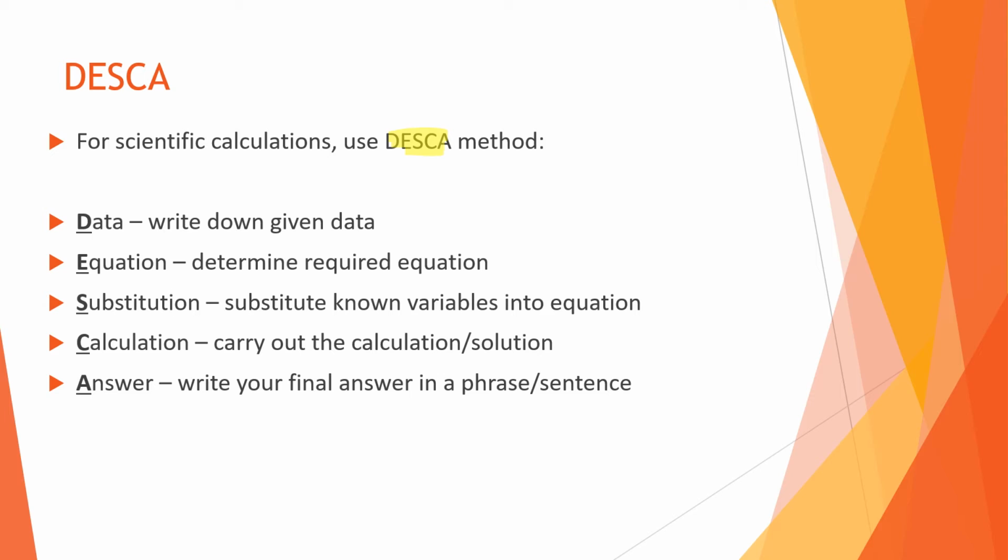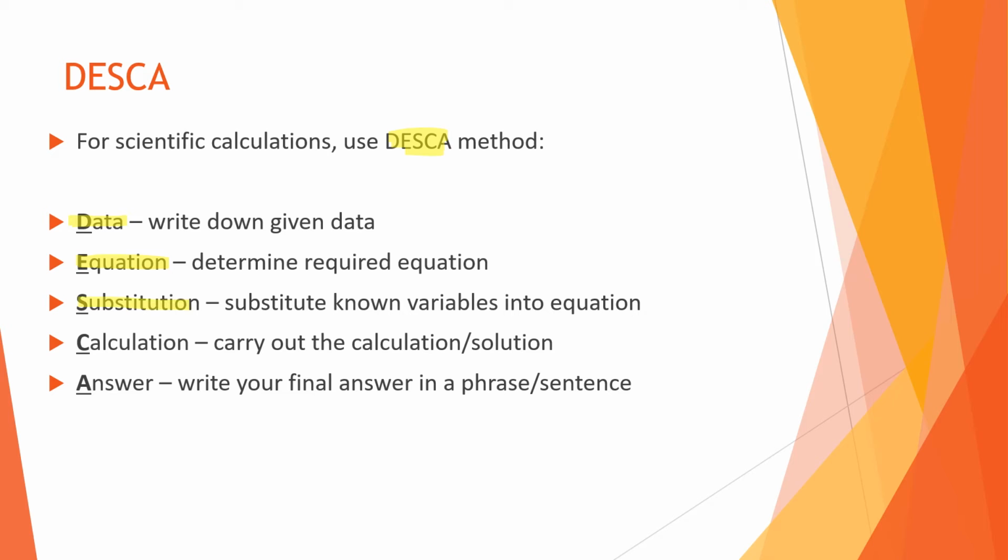This means write down everything that was given to you in the question. Okay, so if you were given density and mass, write down what was given to you and determine what it is that you need to solve for. If you were given mass and density, that means you're solving for volume, so you need to then come up with the equation for volume.